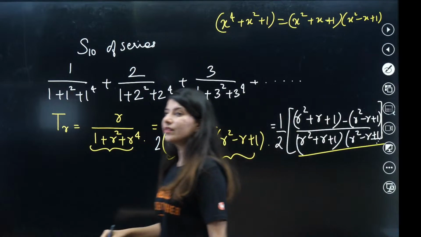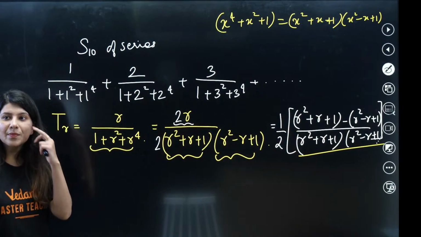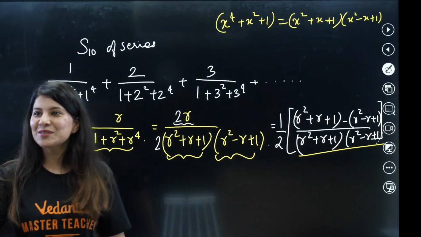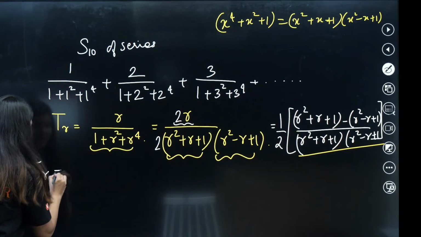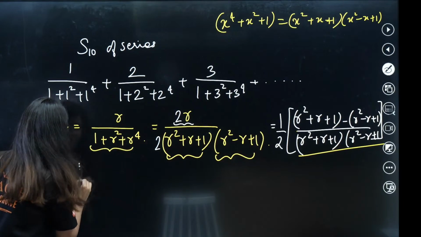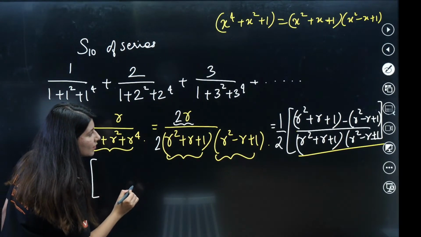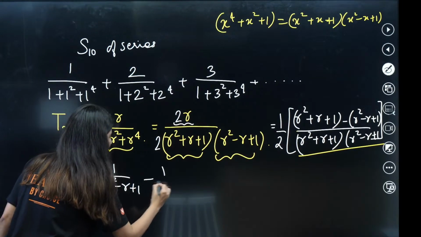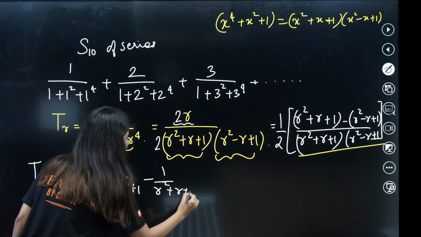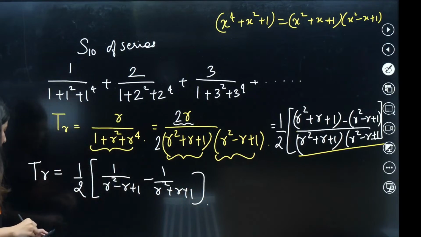Now separate all the terms. Yes, separate all the terms. I forgot the denominator. So sorry. So TR would be what? Tell me. TR would be, separate the denominator, 1 by 2, and this would be what? 1 upon R square minus R plus 1 minus 1 upon R square plus R plus 1. Now it is fine. Now start calculating T1.